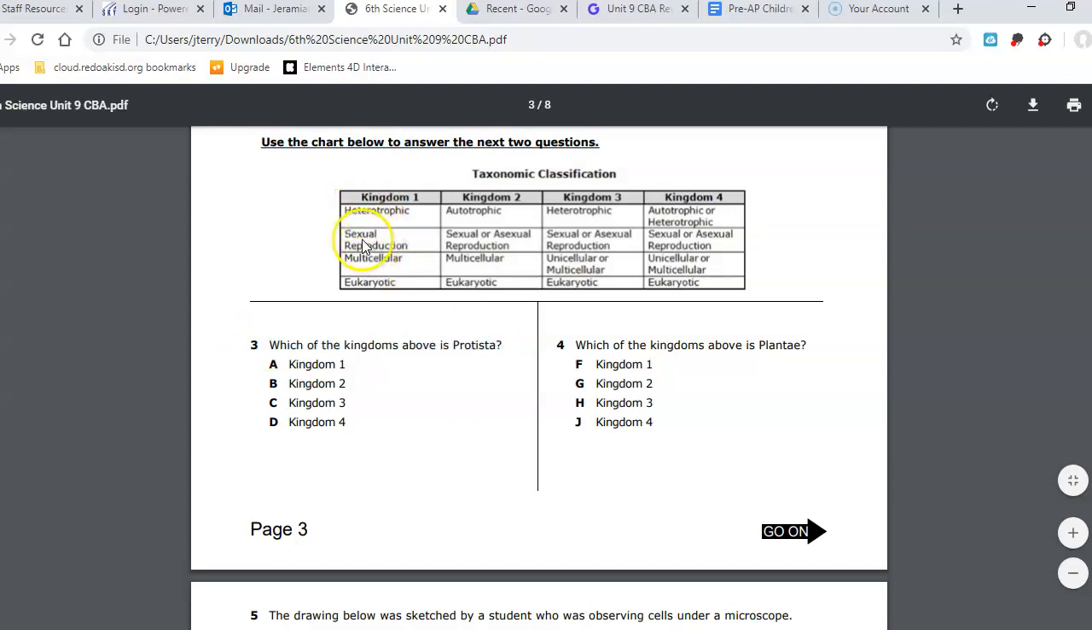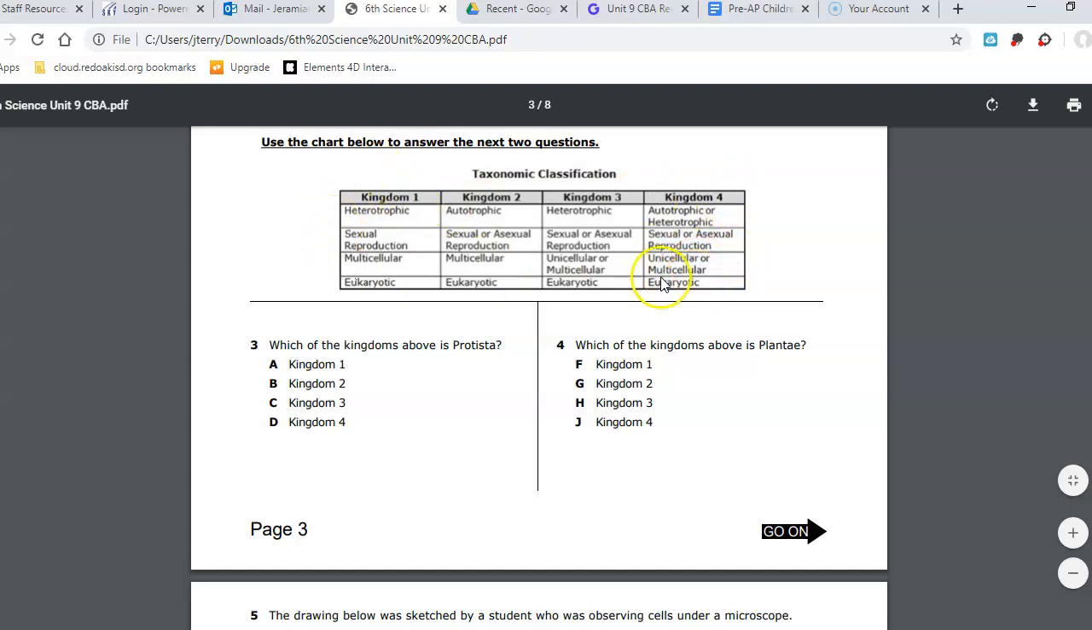So kingdom 1 is heterotrophic. They reproduce through sexual reproduction. They are multicellular and they are eukaryotic. Kingdom 2 is autotrophic. They reproduce sexually or asexually. They are multicellular and they are eukaryotic. Kingdom 3 is heterotrophic. They reproduce sexually or asexually. They can be unicellular or multicellular, and they are eukaryotic. Kingdom 4, autotrophic or heterotrophic, sexual reproduction or asexual reproduction, unicellular or multicellular, and they are eukaryotic.